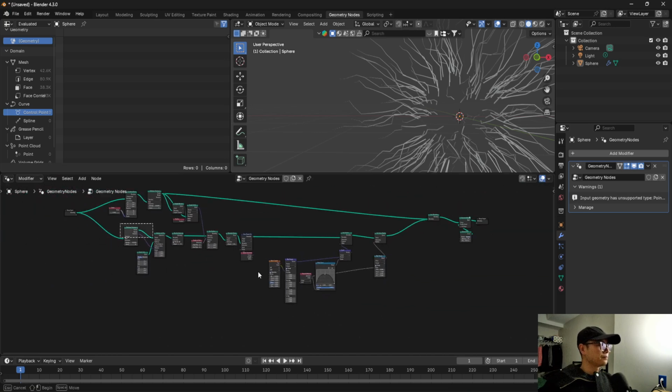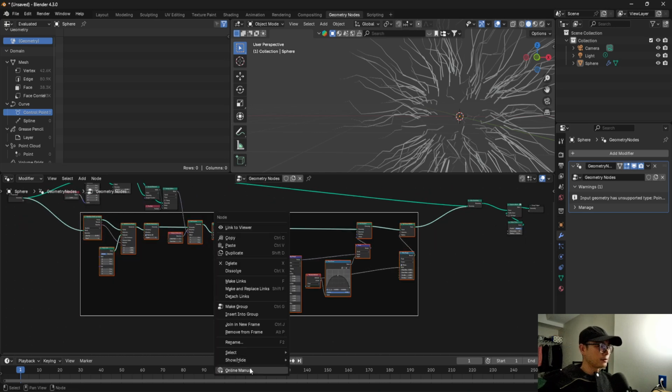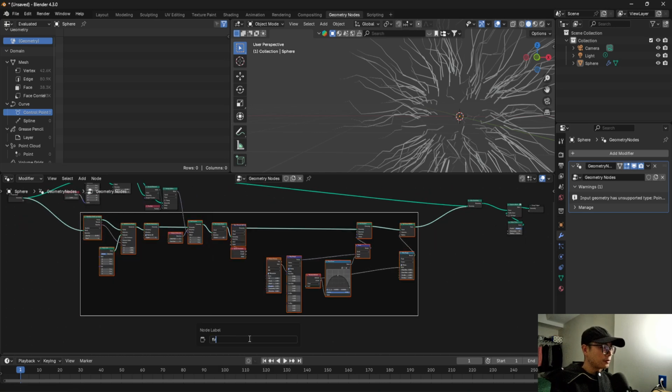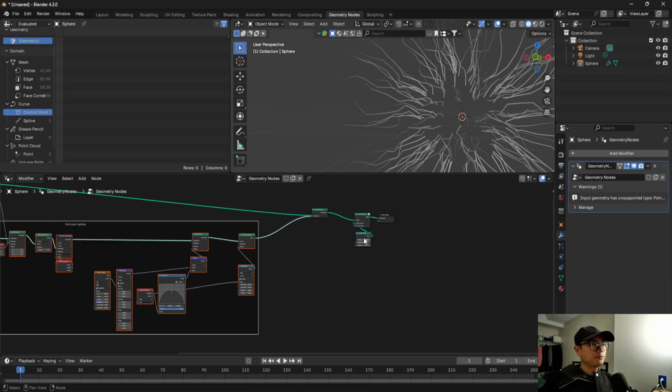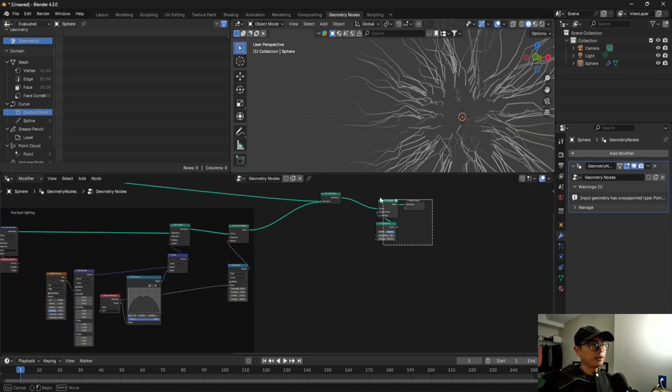So here I will join them. First layer lighting. Then we will need to make the second layer lighting.